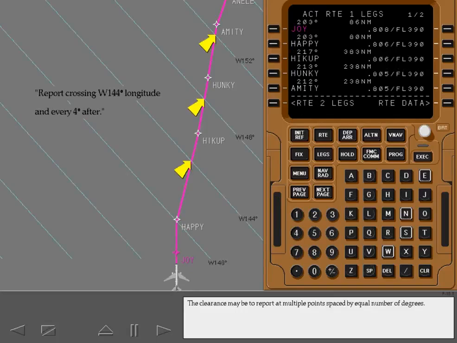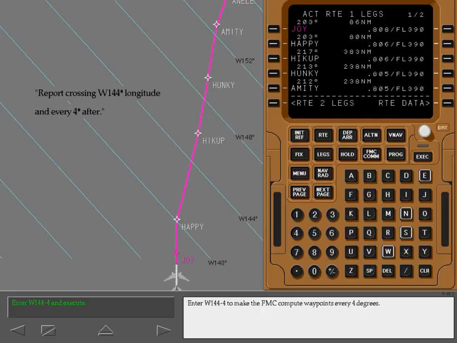The clearance may be to report at multiple points spaced by equal number of degrees. Enter W144-4 to make the FMC compute waypoints every 4 degrees.